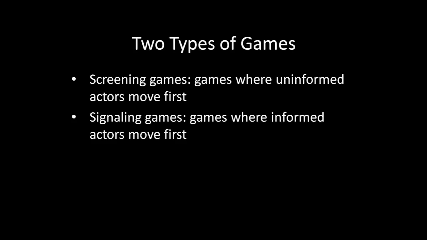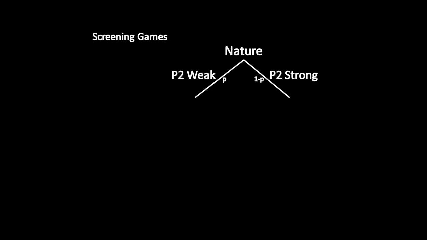Let's see a game of incomplete information. Games of incomplete information tend to start out in the same way. It's a move by nature. Nature is an autonomous actor. It's not strategic. It behaves randomly in a way that's defined by the parameters of the game. Here, nature is either choosing player 2 to be weak or player 2 to be strong. And specifically, it's going to choose weak with probability P and strong with probability 1 minus P. P and 1 minus P are the prior beliefs that player 1 is going to have about player 2's type.